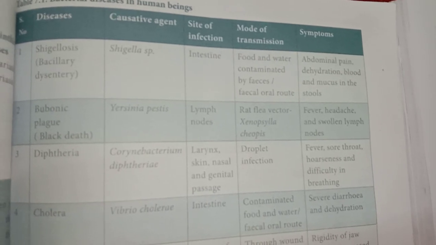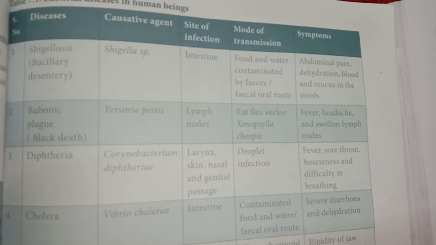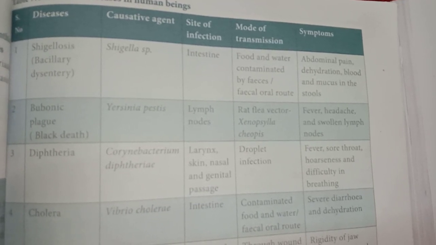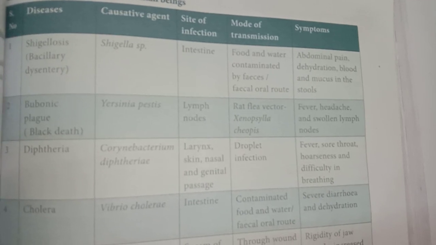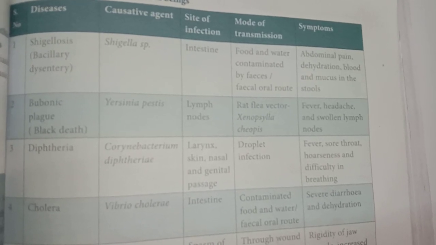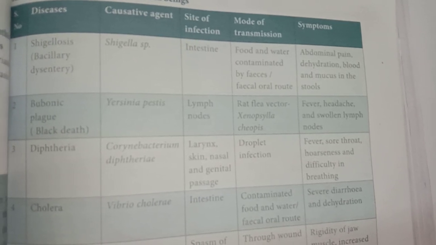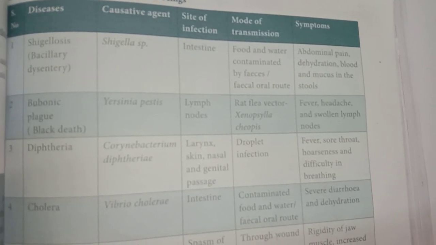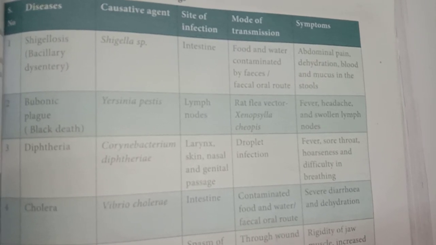Mode of transmission means how this disease is spreading. Food and water contaminated by feces, or fecal oral route. Contaminated food and water means food and water with this bacterial species, or contaminated by feces, meaning motions, so human waste.